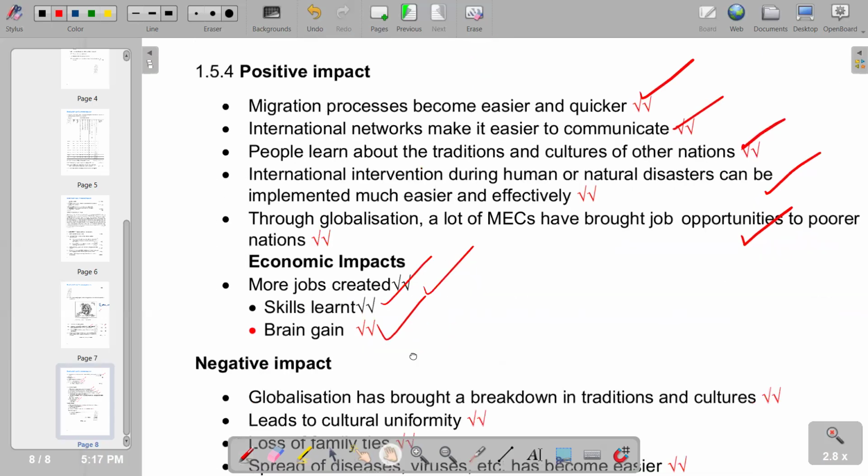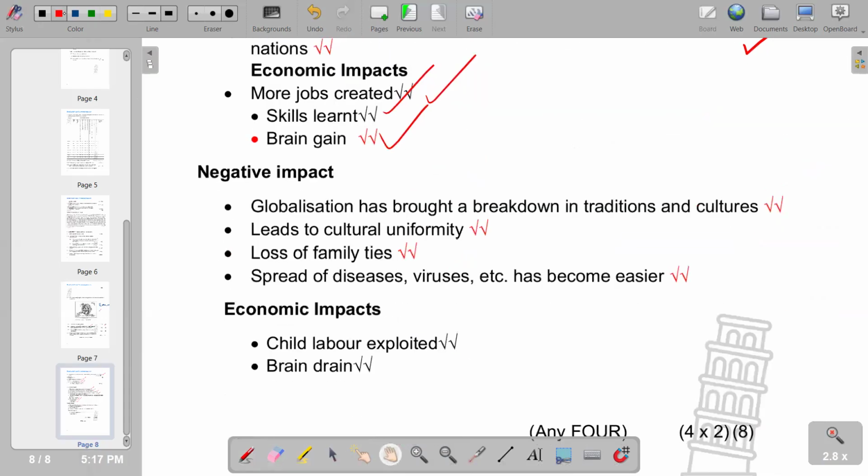So we go to the negative impacts. Whereby on the first part, we are talking about globalization has brought a breakdown in traditions and cultures. It leads to a culture uniformity, loss of family ties, as people move from their countries, leave their families, and they then lead to a loss of family ties. So this is a social cost. And we go to spread of diseases, viruses, etc. has become easier. Of course, due to the migration of people from one country to the other, you see that some diseases are going to be carried from one nation to the other. So that's what we have.